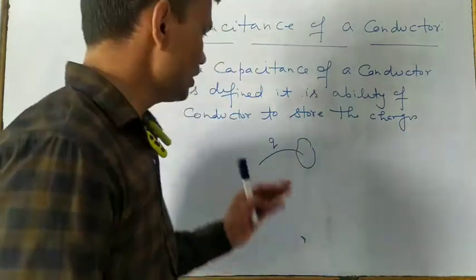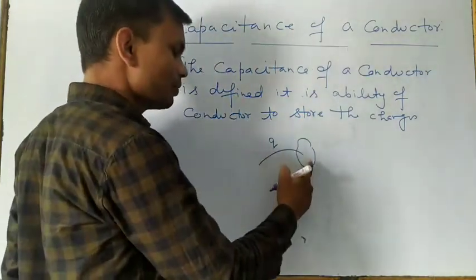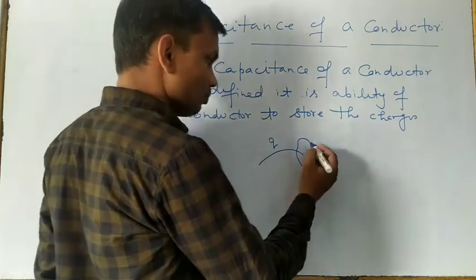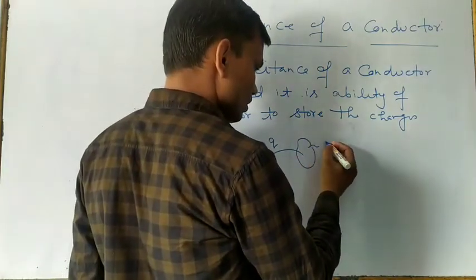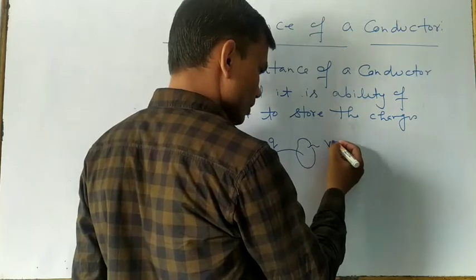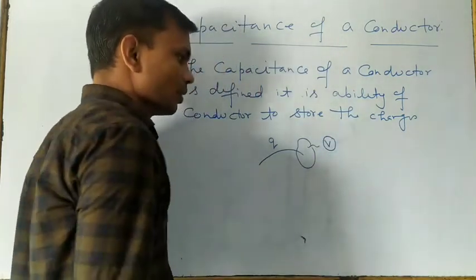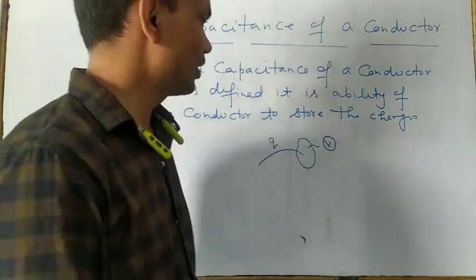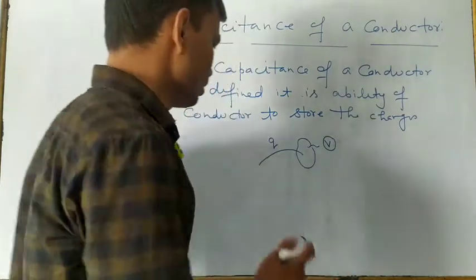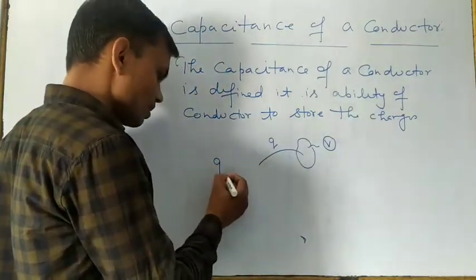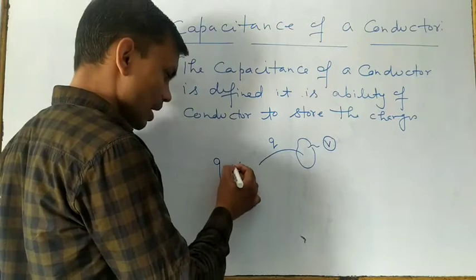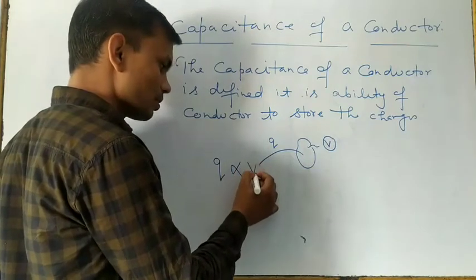Suppose on supplying Q charge, the potential of this conductor is increased by V volt. Experimentally it was found that the charge supplied Q is directly proportional to the potential raised, V.